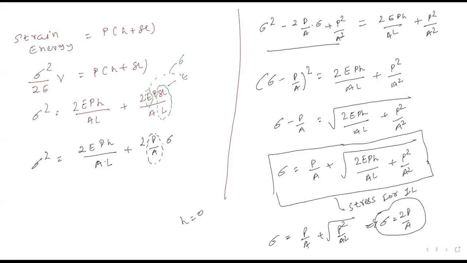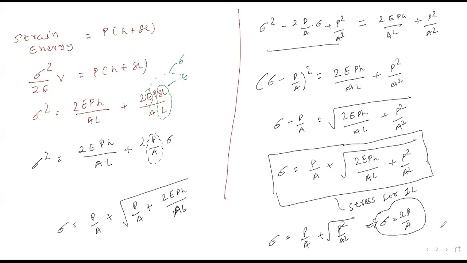Now, we had not rearranged the equation here. So let me first rearrange our equation so it will be easy to remember. So stress equals to P by A plus square root of P by A squared plus 2EPH by AL. Now we will remember the equation like this, so it will become easy to remember.